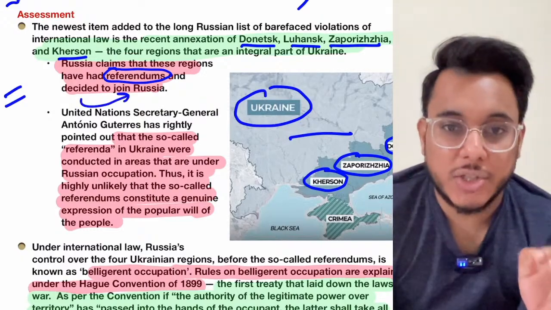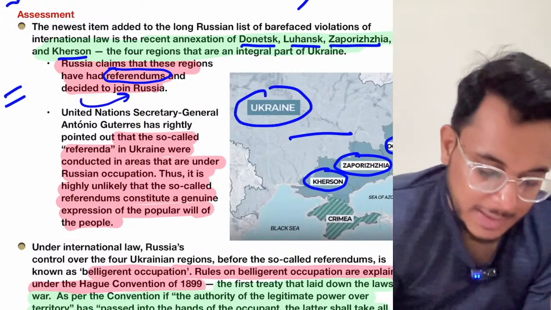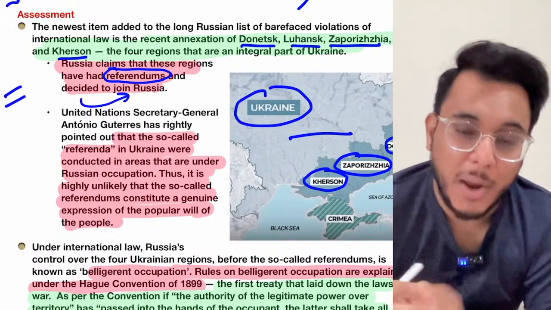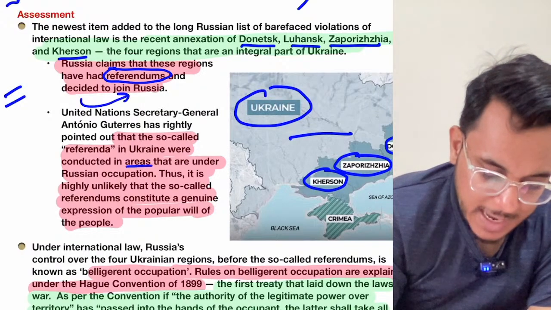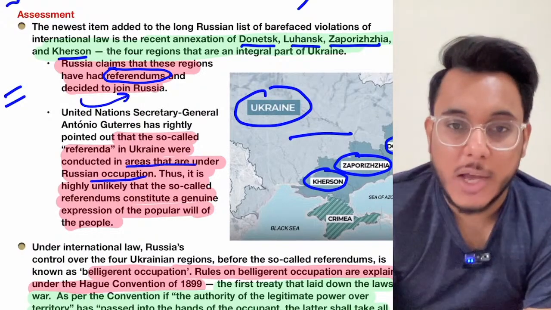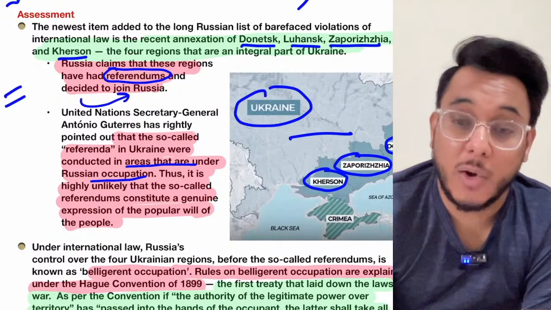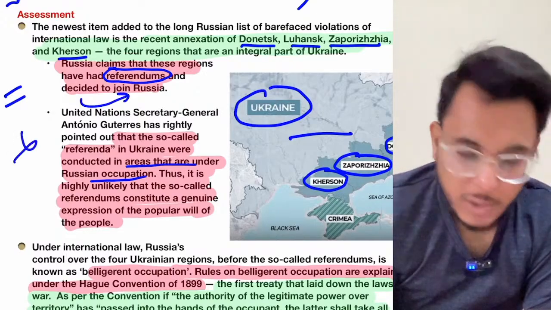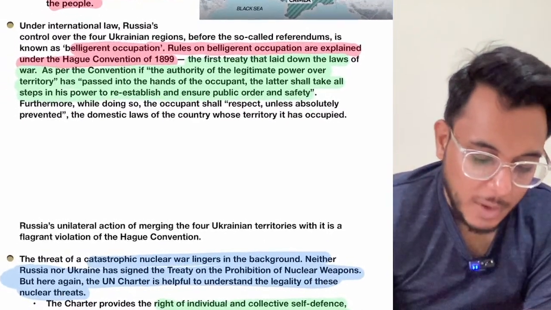But the United Nations Secretary General has very clearly said that this particular referendum cannot be called legitimate. Why? Because when the referendum happened, these areas were under Russian occupation. So we don't know whether it was a fair referendum or whether Russia had played some kind of a dubious role in that. We don't know. So therefore this referendum is not legal, this referendum is not correct.